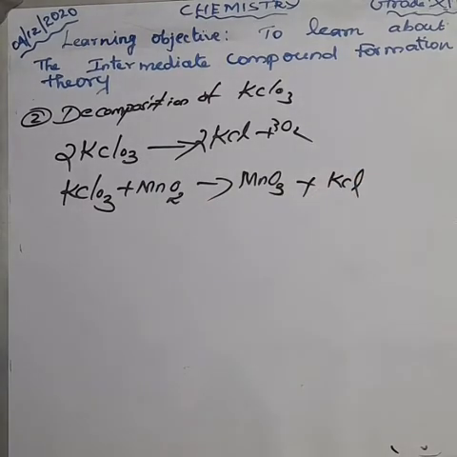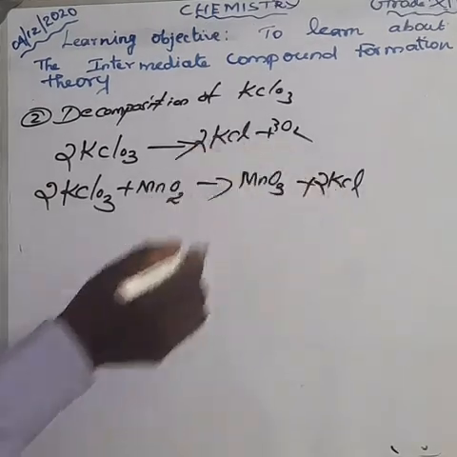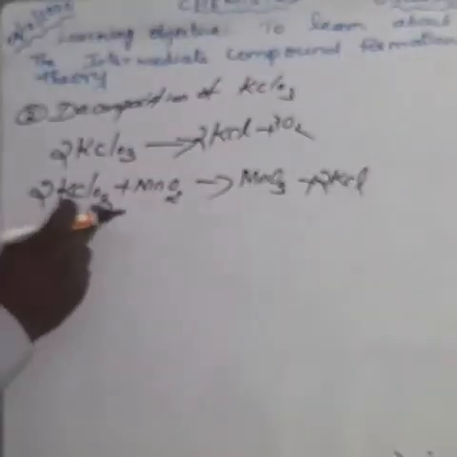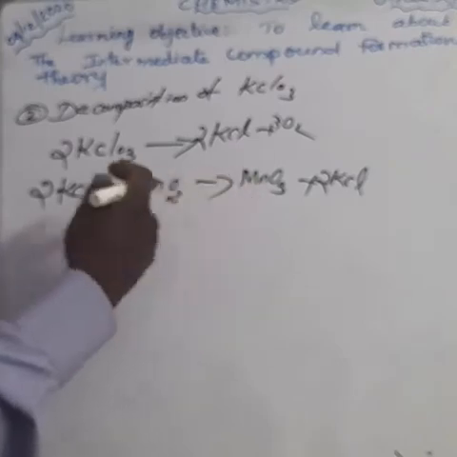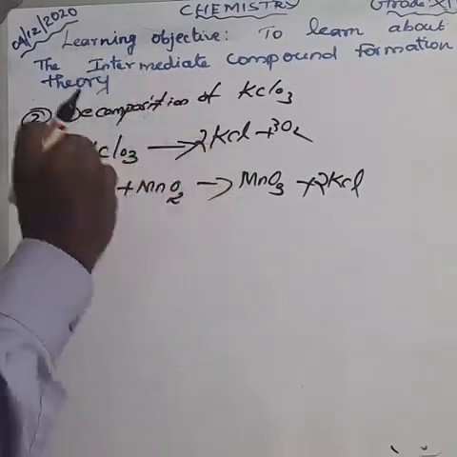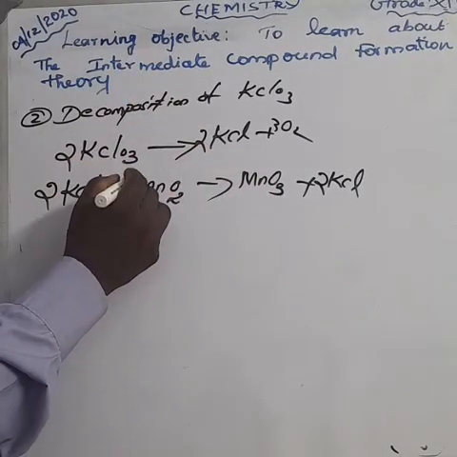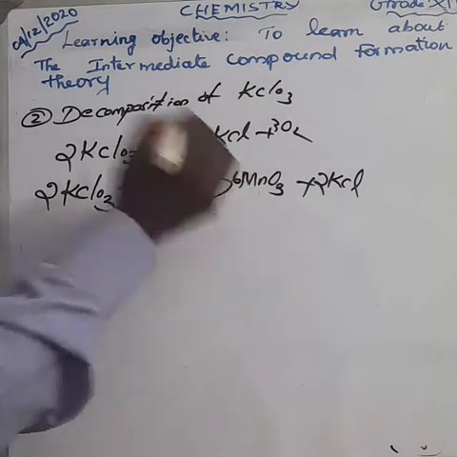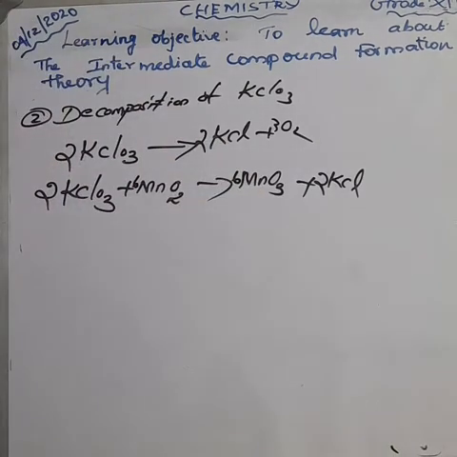How can we balance the equation? Make it 2 here, so we also make it 2 here. Next, oxygen is not balanced, so we can balance it by adding. Here we can put 6. All the equation is balanced. Am I right?